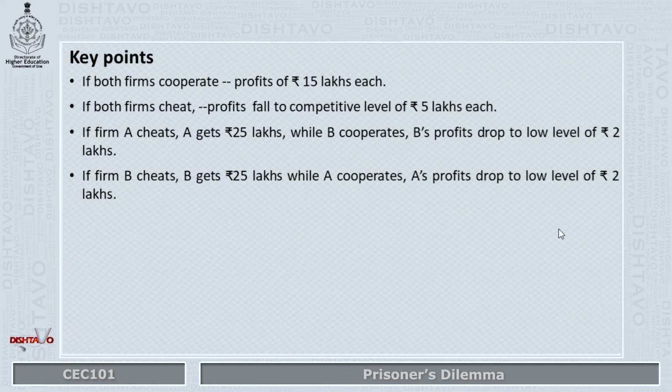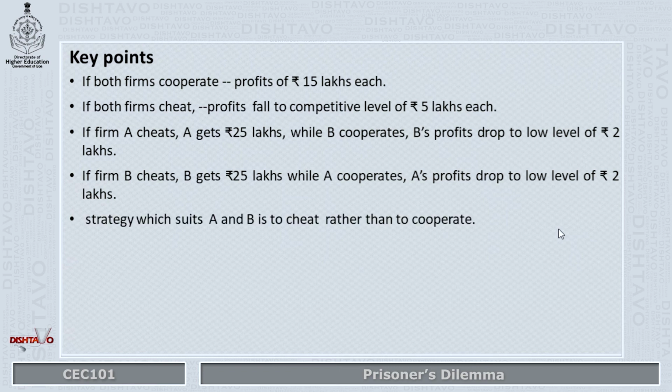Similarly, if firm B cheats, B is likely to get 25 lakhs, while A cooperates, A's profits will fall to 2 lakhs. Now, the strategy which suits A and B, if you see, is to cheat rather than to cooperate, because cheating will fetch a higher return or higher profit income.